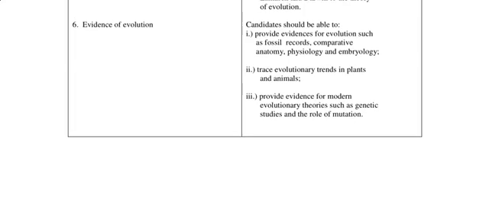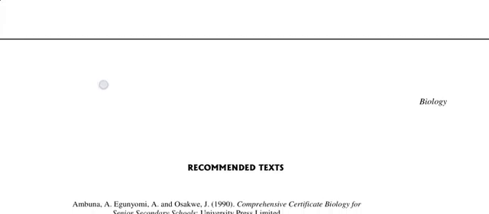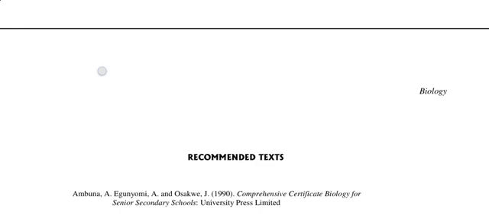Then we have evidence of evolution. Candidates should be able to provide evidence for evolution such as fossil records, comparative anatomy, physiology, and embryology. Then trace evolutionary trends in plants and animals and provide evidence for modern evolutionary theories such as genetic studies and the role of mutation. Alright, so that is the detailed syllabus for biology. You have to understand that.